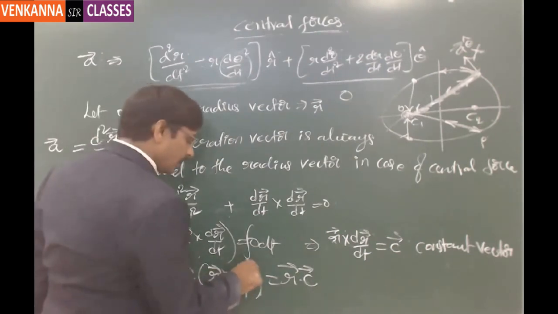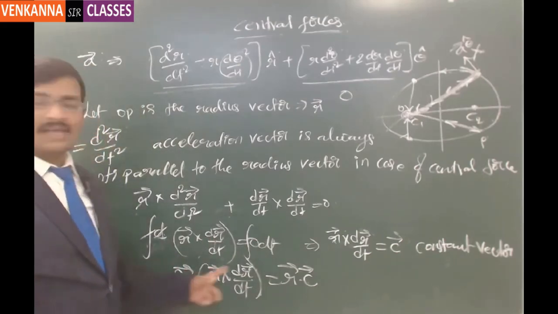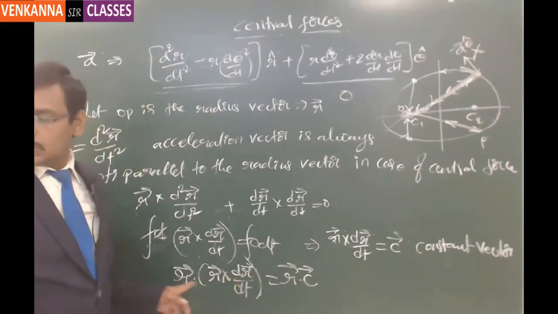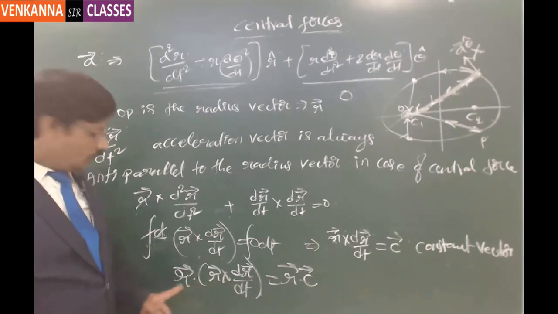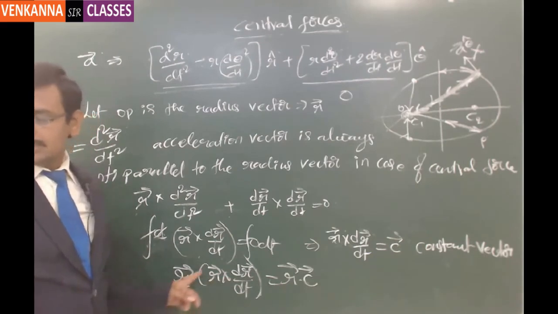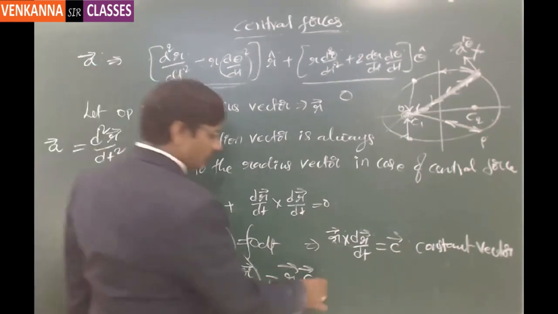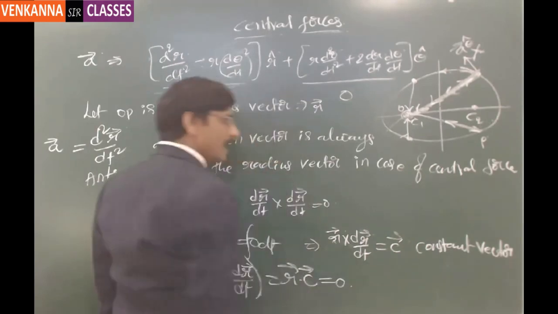So r dot r cross dr by dt is always 0. Why? Because this is a scalar triple product where there are two equal vectors. So if this is 0, then r dot c has to be 0.